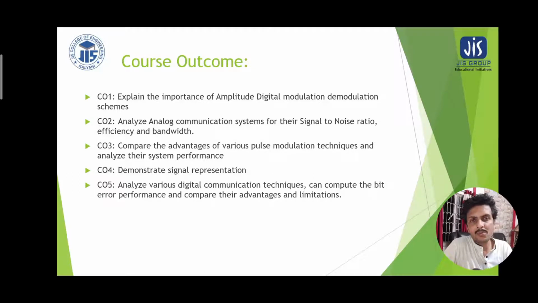The third course outcome statement is to compare the advantages of various pulse modulation techniques and analyze their system performances. And the fourth one deals with demonstrating signal representation.